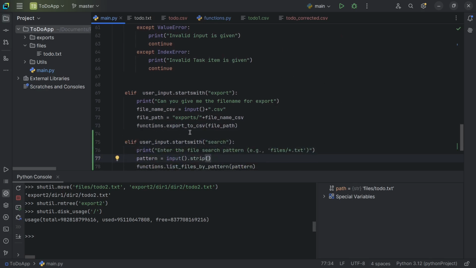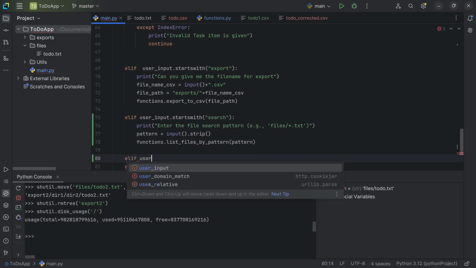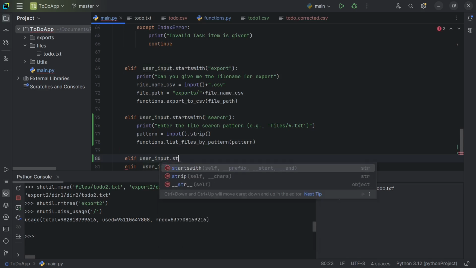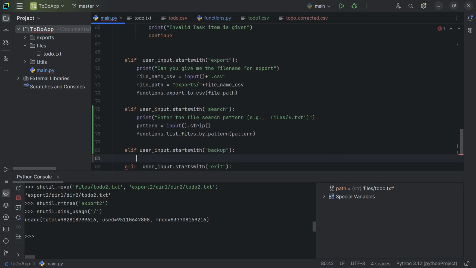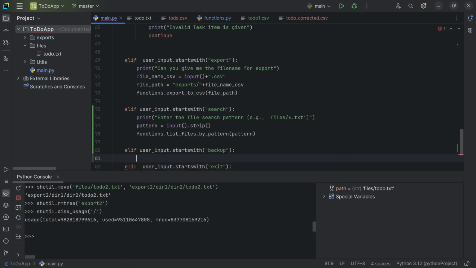Let me give it just below this: elif user_input.startswith backup, then we can directly call the function.